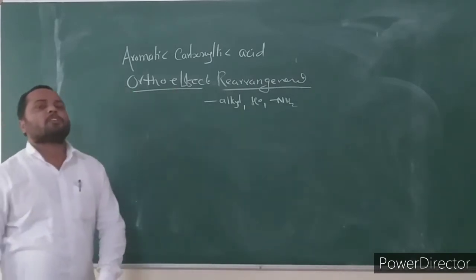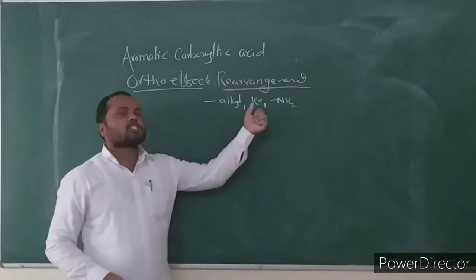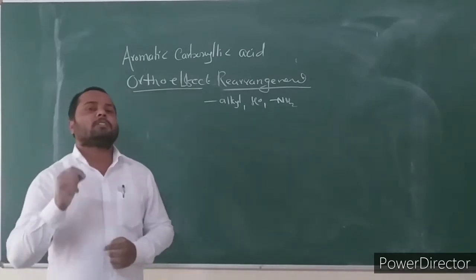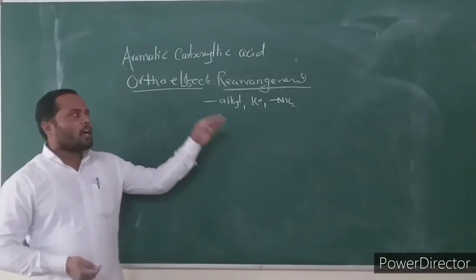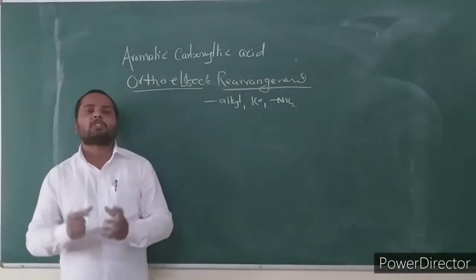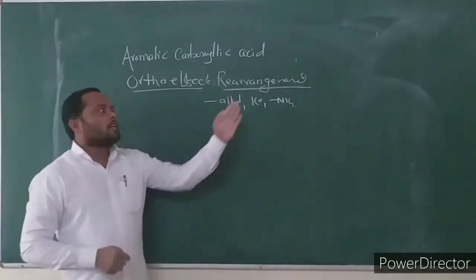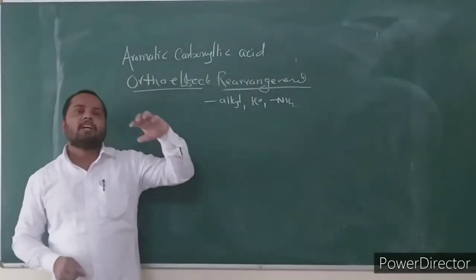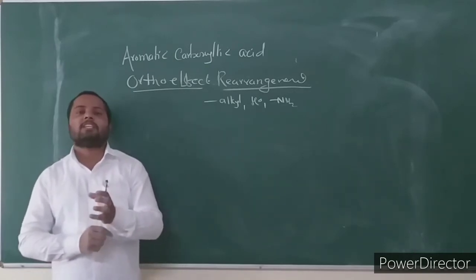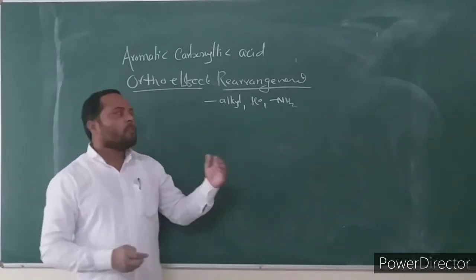Then what is the ortho effect in carboxylic acid? An aromatic carboxylic acid having an alkyl, hydroxy or NH2 group at the ortho position undergoes fragmentation with loss of a neutral water molecule to give a fragment ion at even mass number.